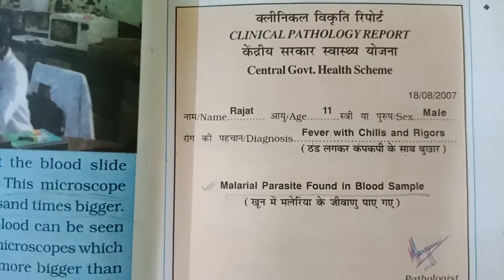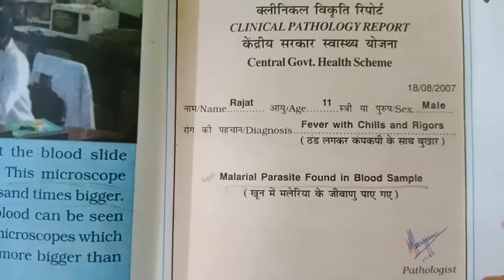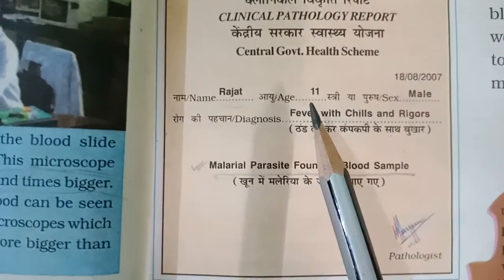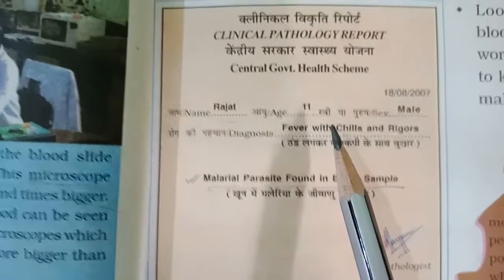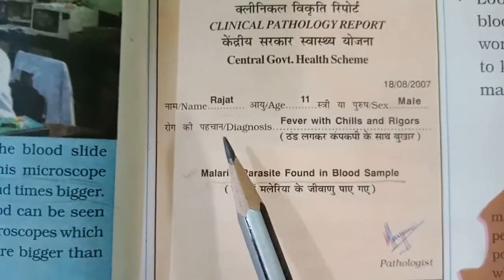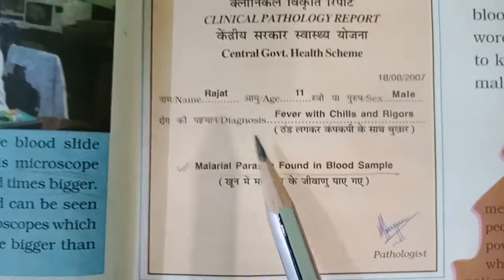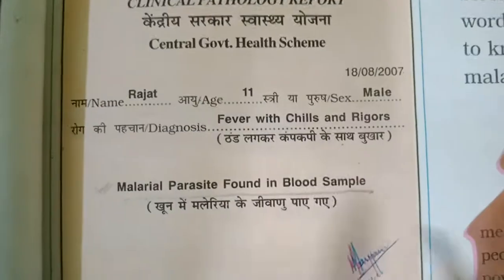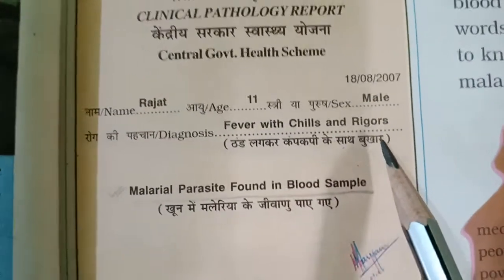It was issued to Rajat. You can see the name clearly, Rajat. Age is given 11 and male. What diagnosis was done? Fever with chills and rigors.